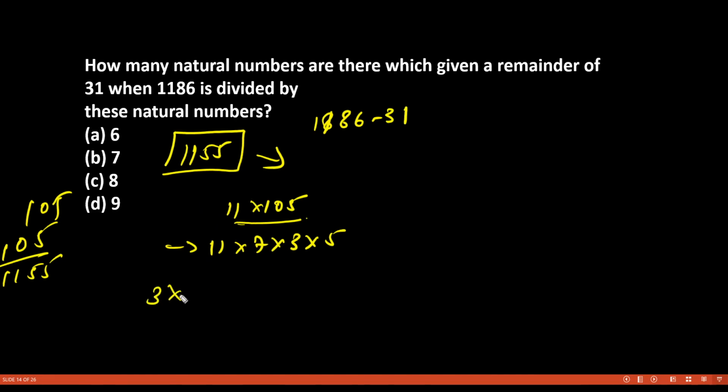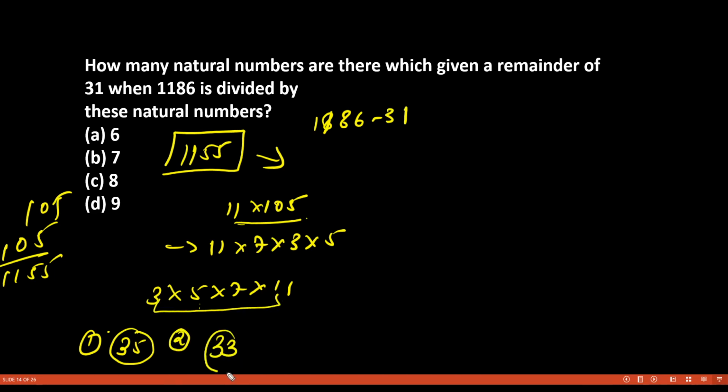Now, let us find how many factors there are which are greater than 31. So we arrange this as 3, 5, 7 and 11. 3 into 5 is not greater, 5 into 7 is 35, that is greater. So we keep 35 as our first number. Second number is 3 into 11, 33, which is greater than 31 and will leave the remainder 31. Then third number: 3 into 7 is 21, no. 7 into 11 is 77. Then fourth number is 55, which is also greater than 31 and can leave the remainder 31.